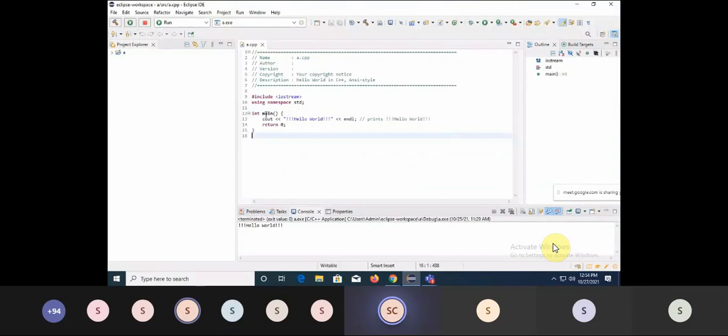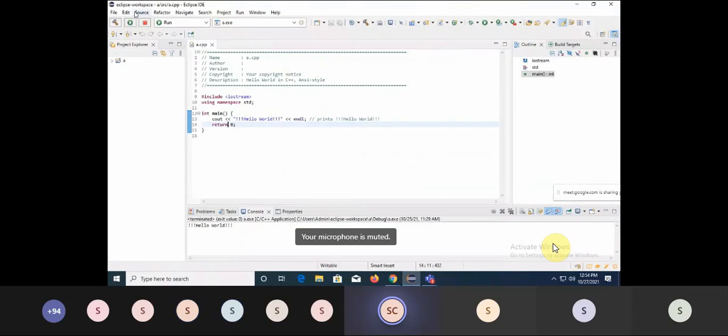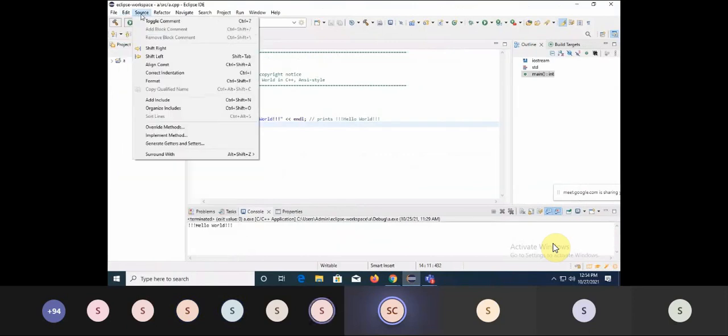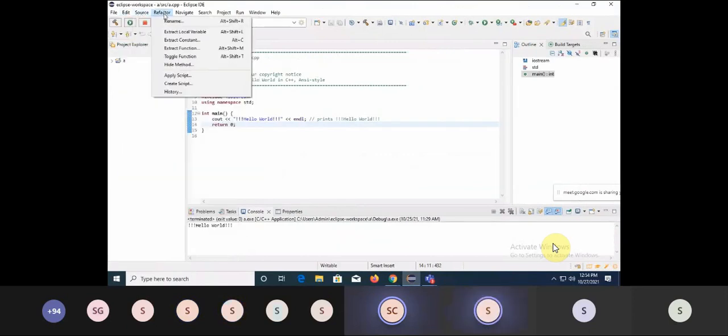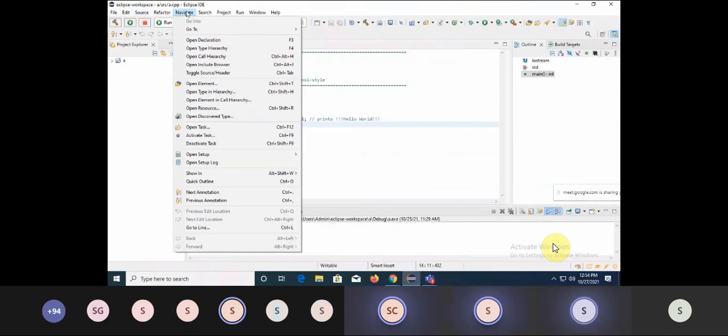Is it visible to all of you or shall I zoom it out? It's visible, ma'am. It's visible, no? Okay, I'm opening that Eclipse screen.